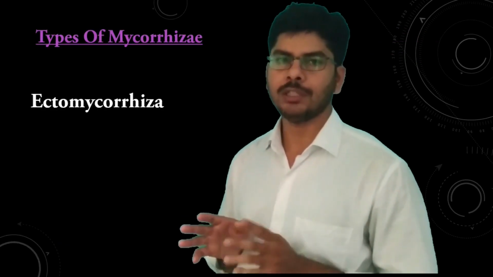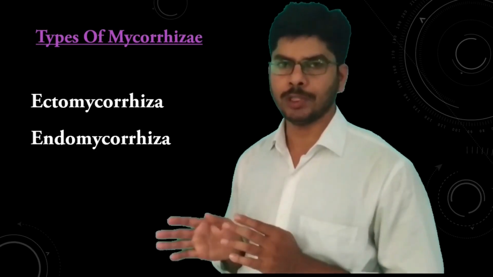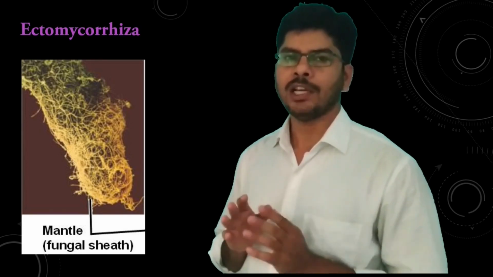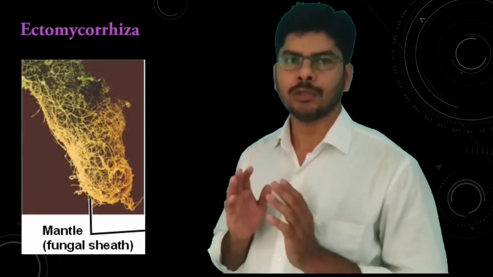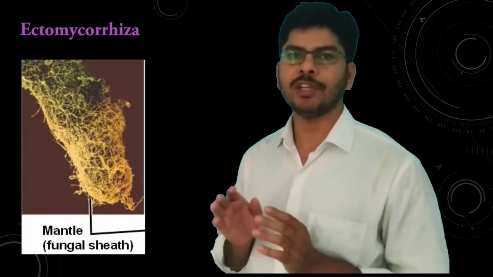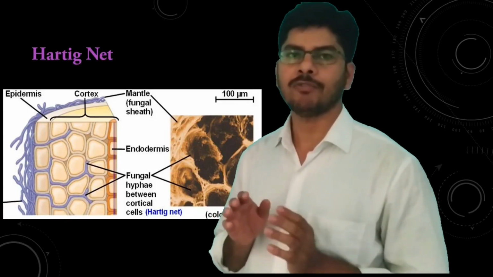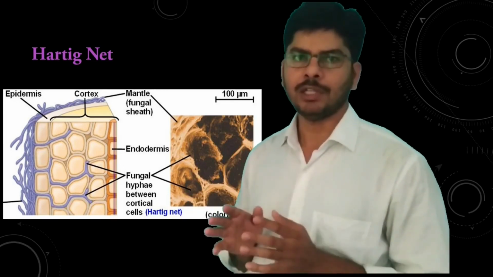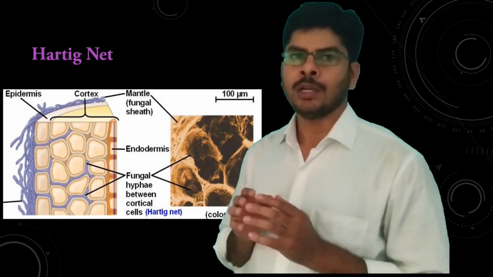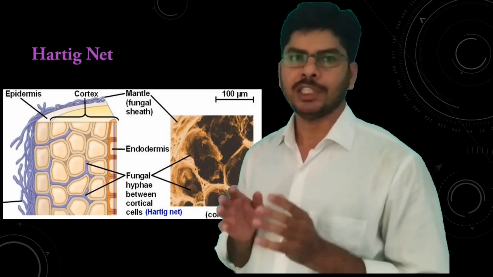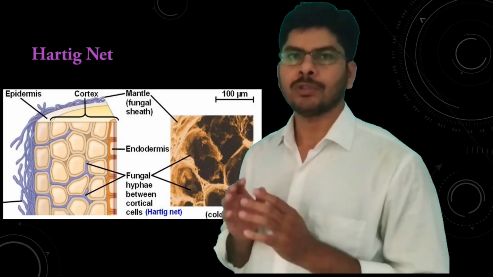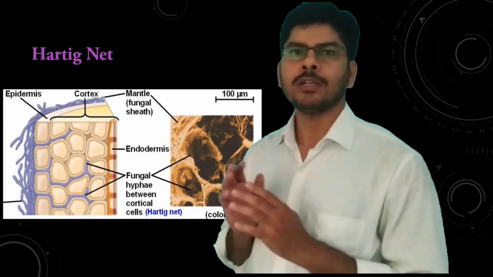Types of mycorrhiza. Broadly, there are two types of mycorrhiza: one is ectomycorrhiza, the other endomycorrhiza. Let me explain about ectomycorrhiza. As you see in the picture, fungal hyphae form a dense cover over the root surface, from which fungal hyphae grow into the cortical cells and form a Hartig net. These fungal hyphae do not penetrate the cell walls of the cortical cells. The Hartig net increases the surface area of contact between the fungus and the plant, through which mineral nutrients are transferred to the plant and carbon to the fungus.